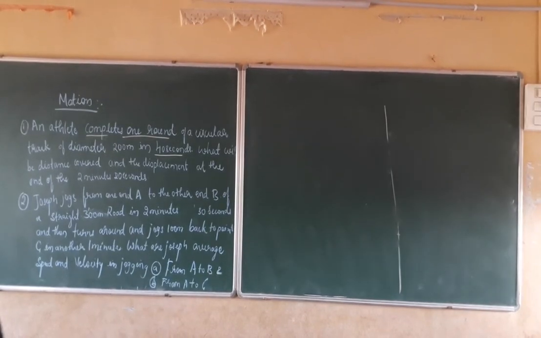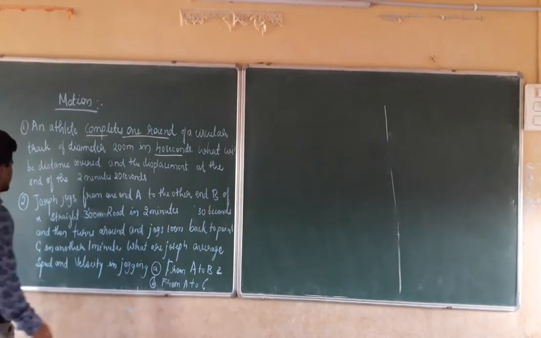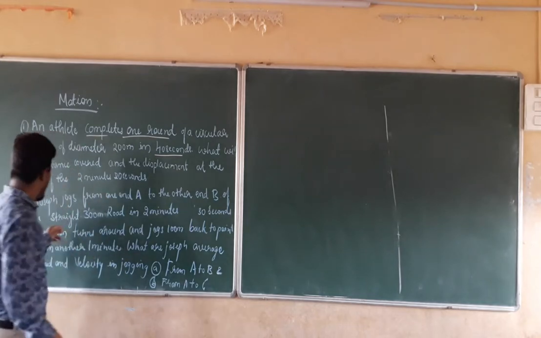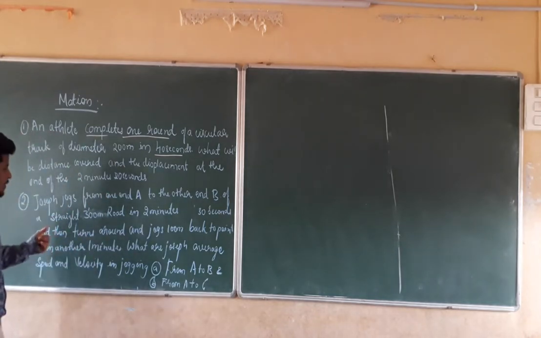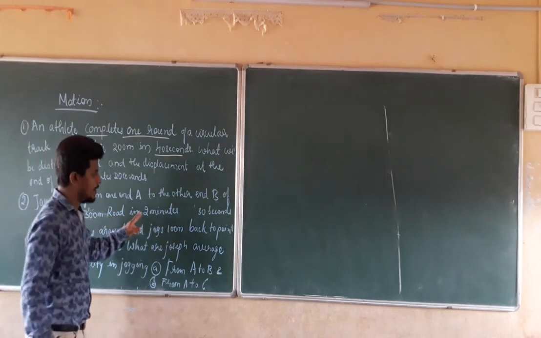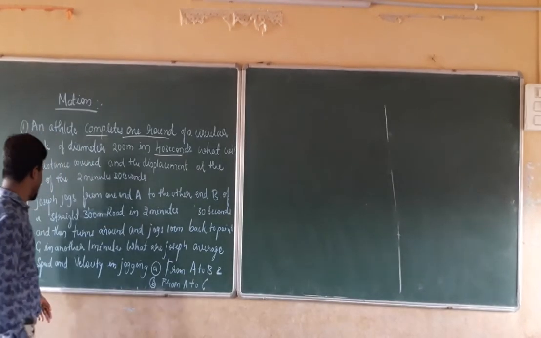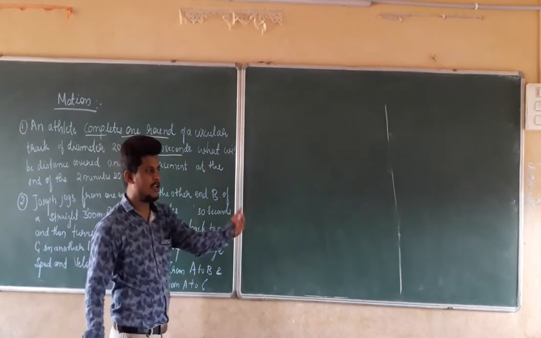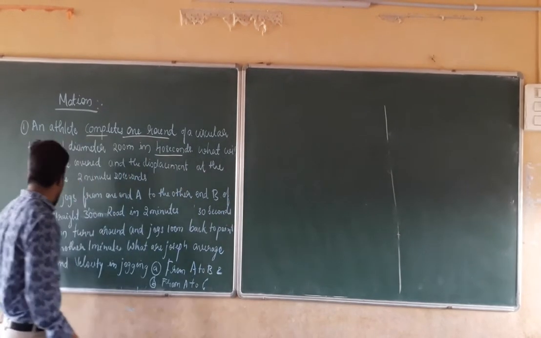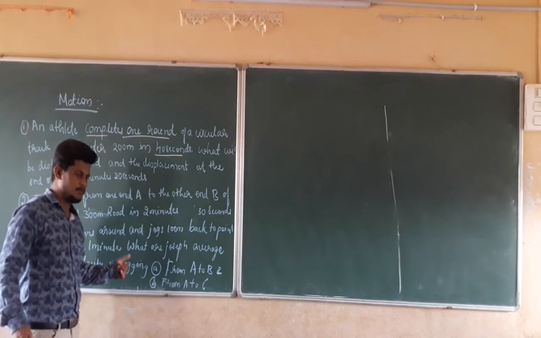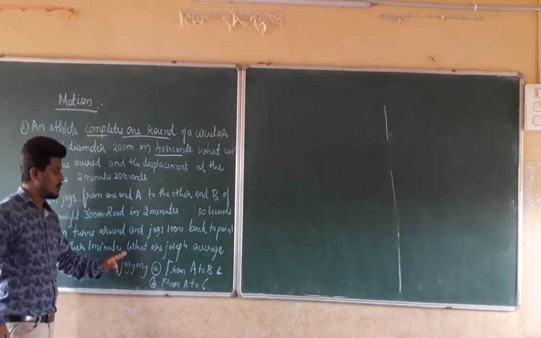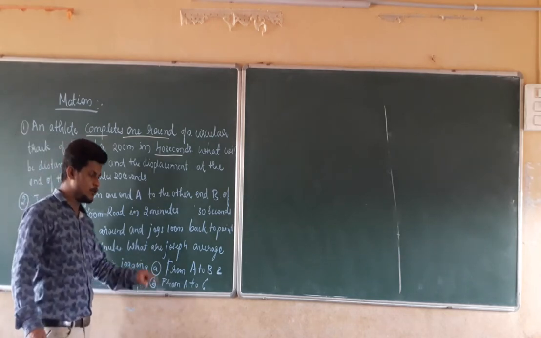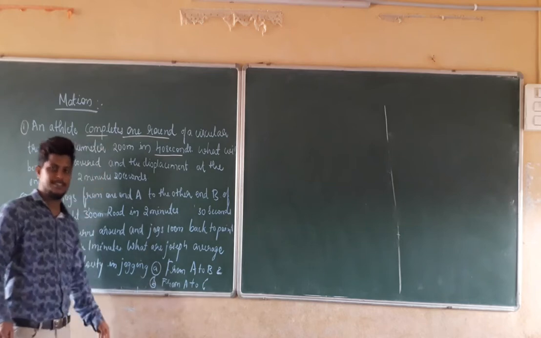Now next we are going to solve the second question. Joseph jogs from one end A to the other end B of a straight 300-meter road in 2 minutes and 30 seconds, and then turns around and jogs 100 meters back to point C in another 1 minute. What are Joseph's average speed and velocities in jogging? Question A is from A to B and question B is from A to C.